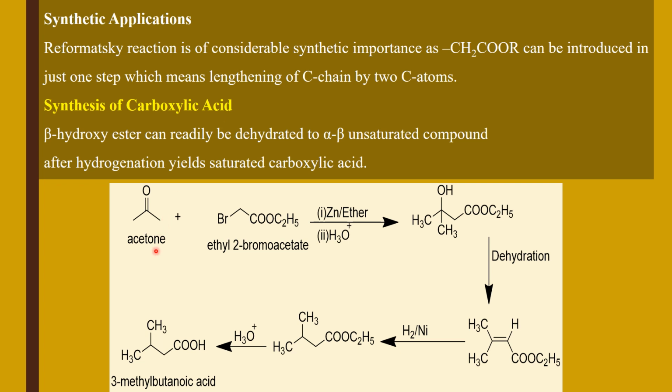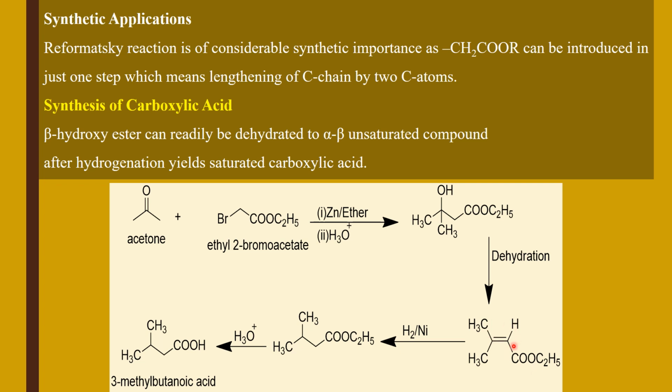Here it is acetone, ethyl 2-bromoacetate, which is alpha bromoester. In the presence of zinc and ether after hydrolysis, it gives beta hydroxyester. And as we have studied, after dehydration, alpha beta unsaturated ester is formed.